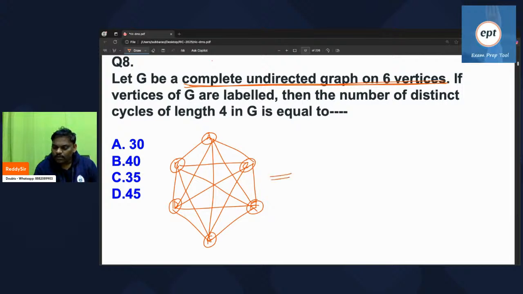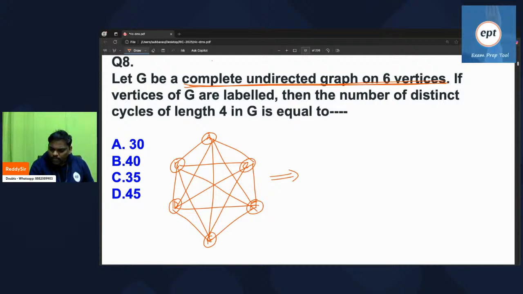Everyone listen. If the vertices of G are labeled, then the number of distinct cycles of length 4 in G is equal to. So let's see this one. Distinct cycles of length 4.